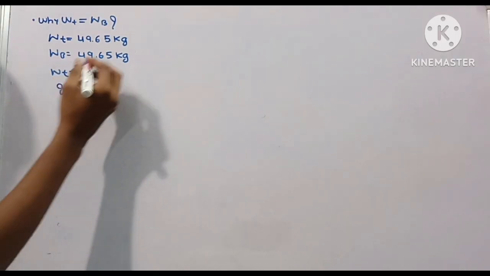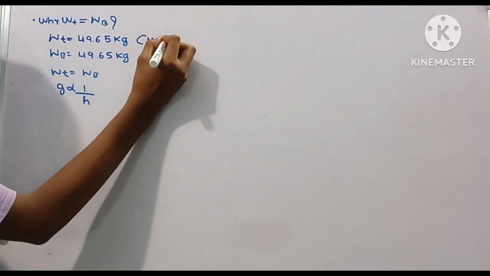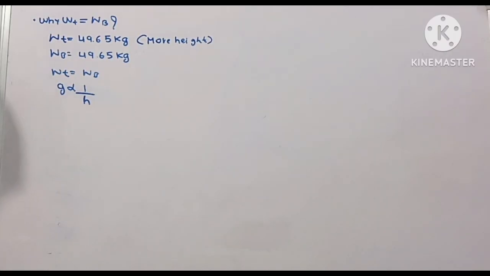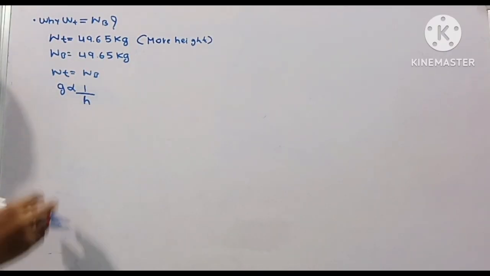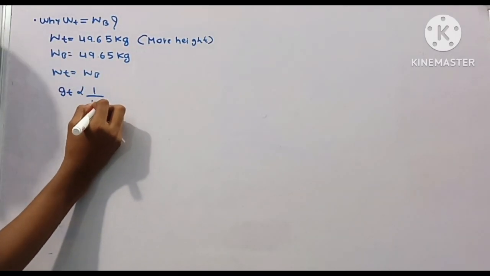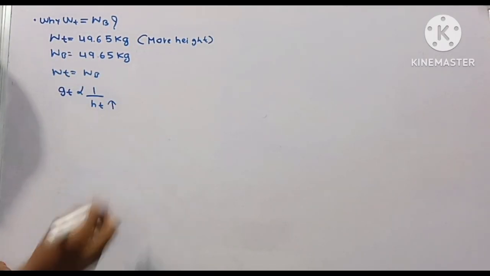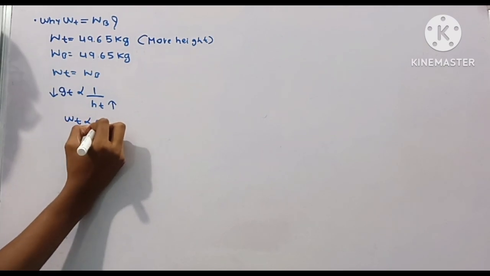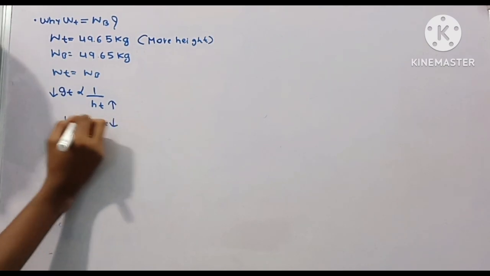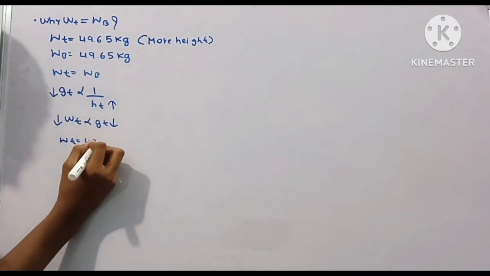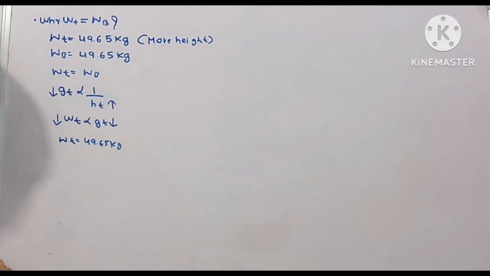So when we talk about the terrace, the height is increased, meaning there is more height. The height in the case of WT is more compared to the height in the case of WB, which means gravity on the terrace is inversely proportional to the height of the terrace. That means the height of the terrace is more, which results in less gravitational force. And if the gravitational force decreases, our weight will also decrease. So that is why my weight on the terrace came to 49.65 kilograms.